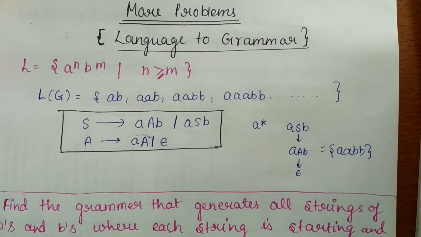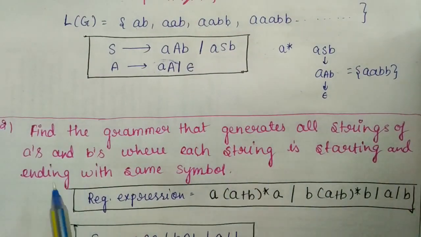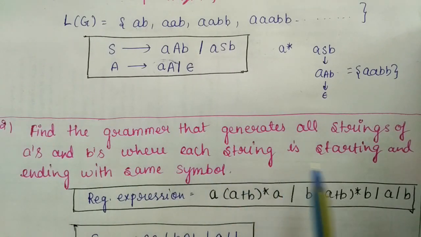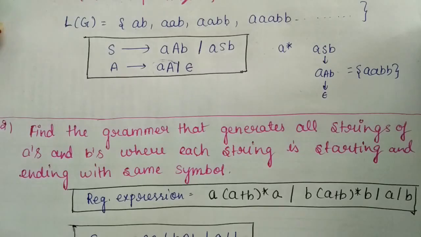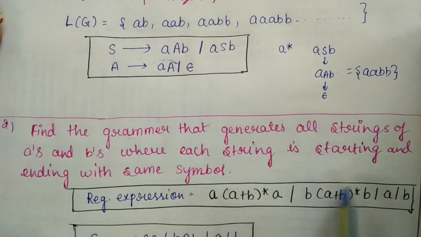Now in the next question we have: find the grammar that generates all strings of a's and b's where each string starts and ends with the same symbol. First of all, write the regular expression for this language.